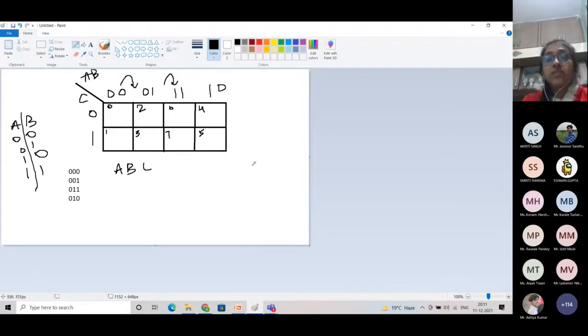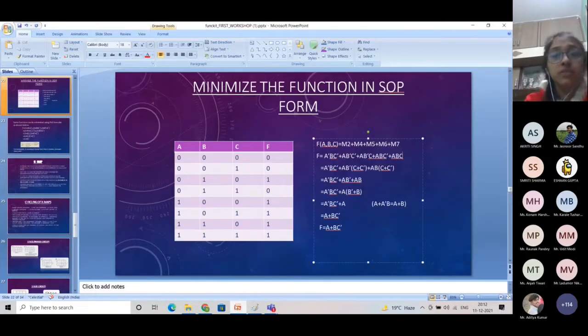Now, as we have in our question, it is given that the second, fourth, fifth, sixth and seventh, these 5 outcomes have the output 1. Okay, if you have forgotten the question, I'll show you from here. Second, fourth, fifth, sixth and seventh outputs have 1 in them.